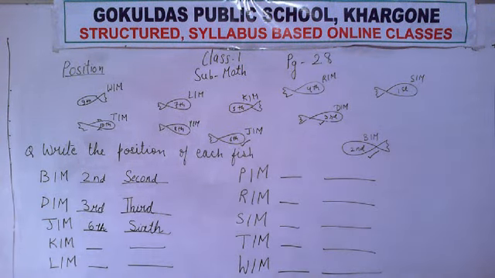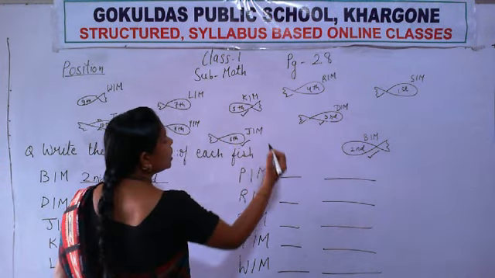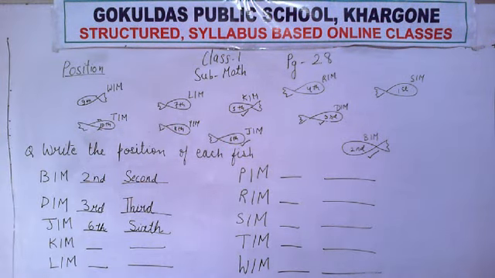Written, all of you? Okay, very good. Now next, what is the name of the next fish? K-I-M, Kim. And on which position is this fish? What is the position of Kim? Here it is. Fifth.